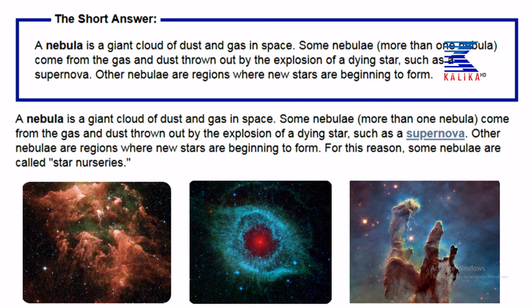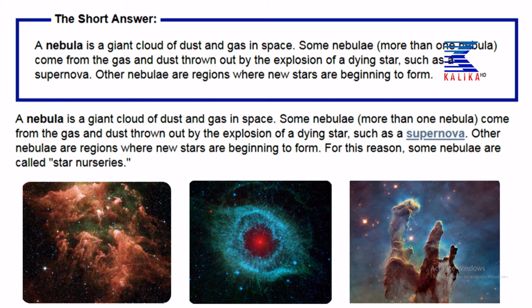As we know, stars also die after a certain period of time, as the nuclear reactions stop in the star. If the mass of a star becomes more than 3 times the mass of the sun, then there will be no nuclear fusion after a certain time interval, and it will not produce light and it changes into a supernova. Other nebulae are regions where new stars begin to form.